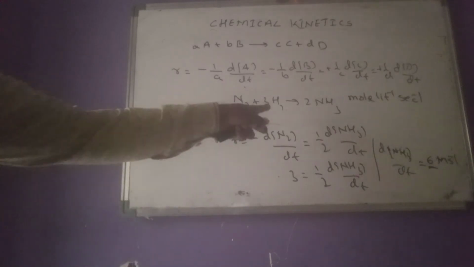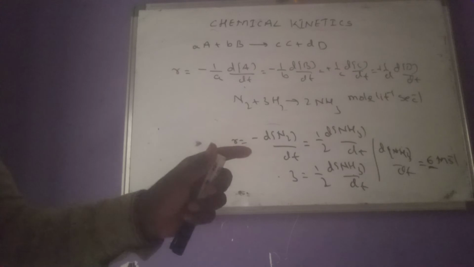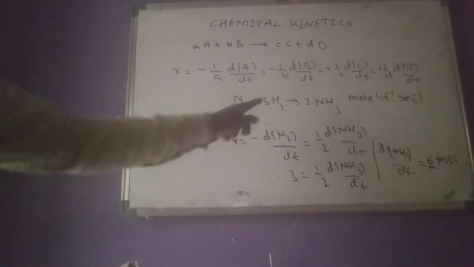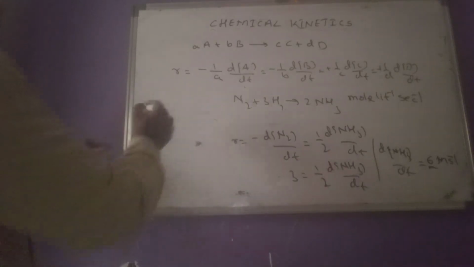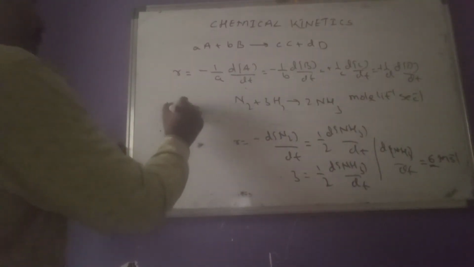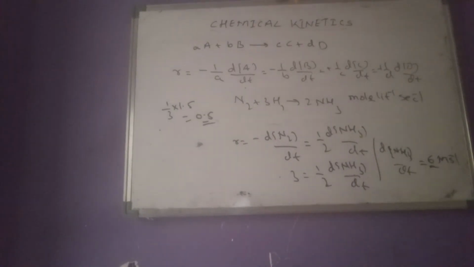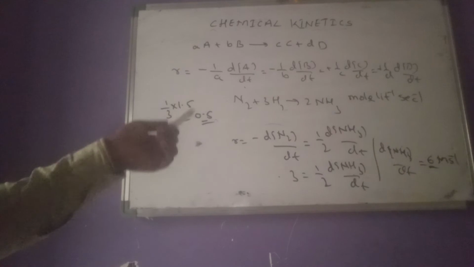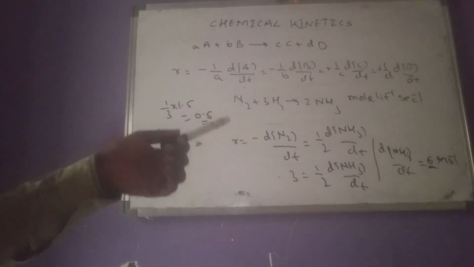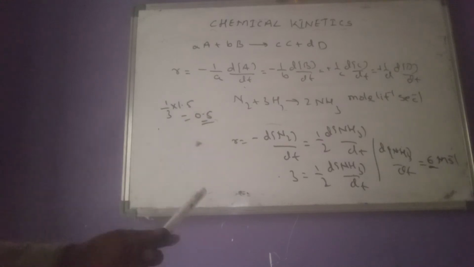So now what have we been given? The rate of disappearance of hydrogen is 1.5. Nitrogen is 1 by 3 times that, so 1 by 3 into 1.5 means 0.5 mole per liter per second. So like that, by using the reaction coefficients also, we can answer such types of questions.